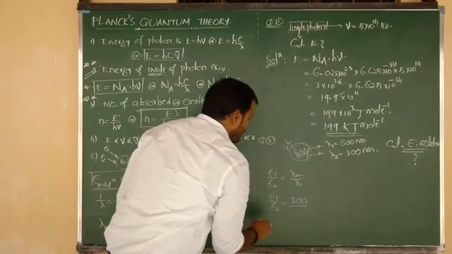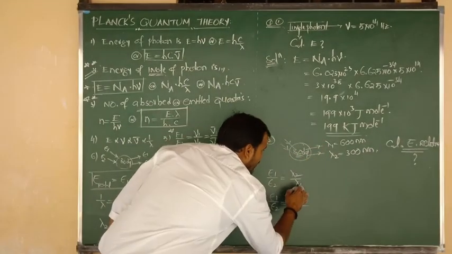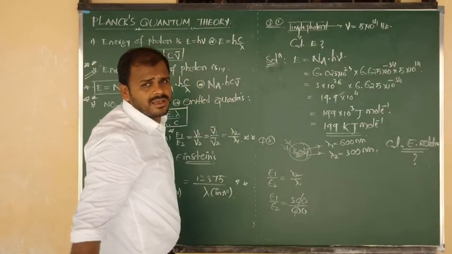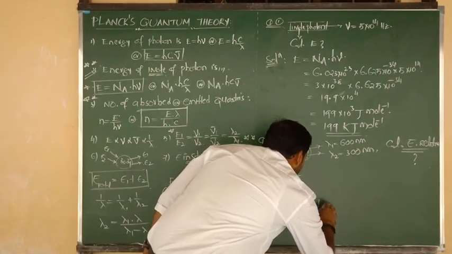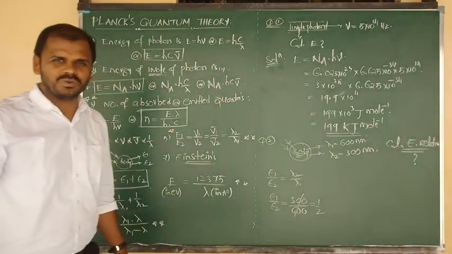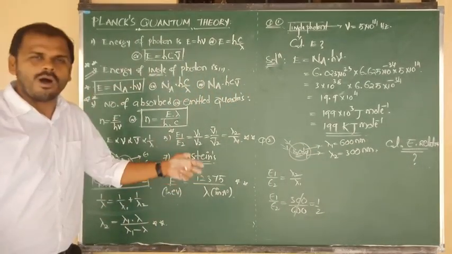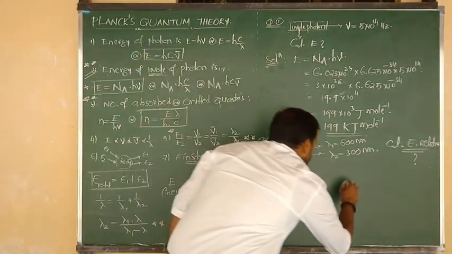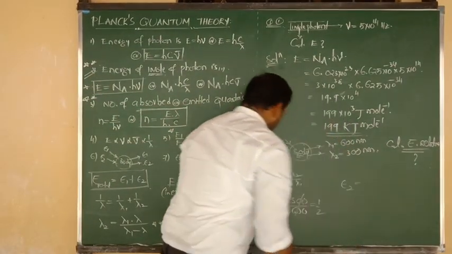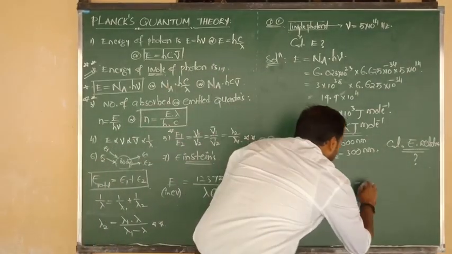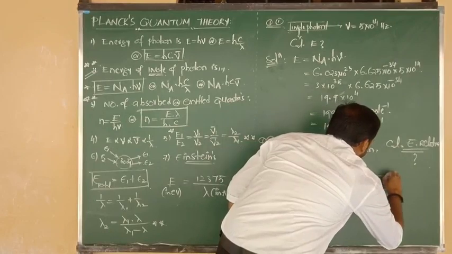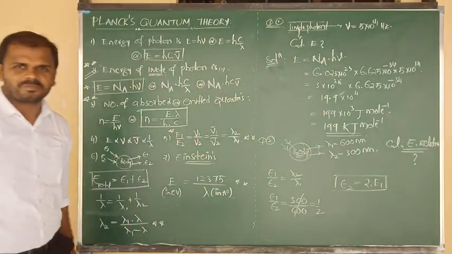The second radiation contains how much wavelength? 300 nanometer. The first radiation contains how much wavelength? Lambda 1 is equal to how much? 600 nanometer. 3 2s are 6, so we can write the answer as 1 by 2. So the relation of energy is E2 multiplied with 1, and E1 multiplied with 2, or we can say 2 into E1. This is the relation we are getting for the respective problem.